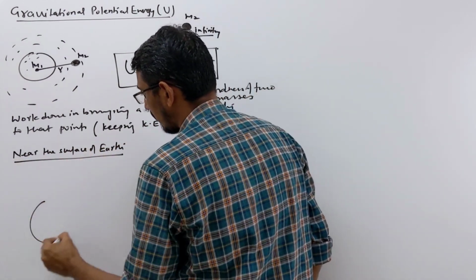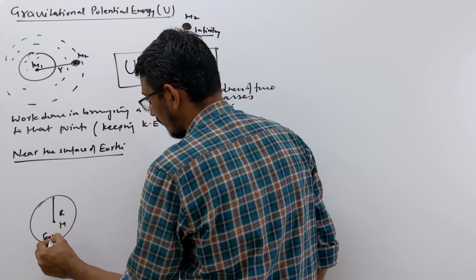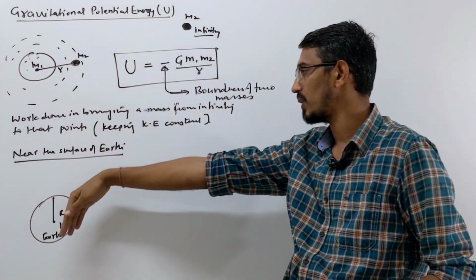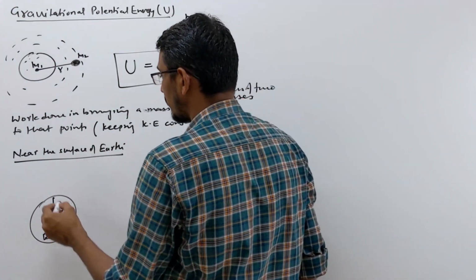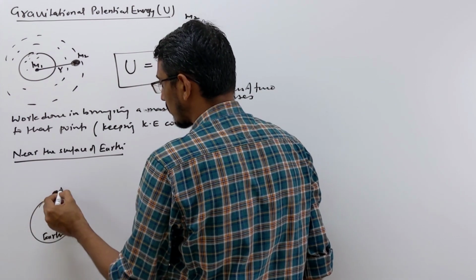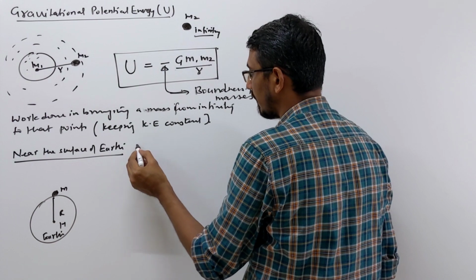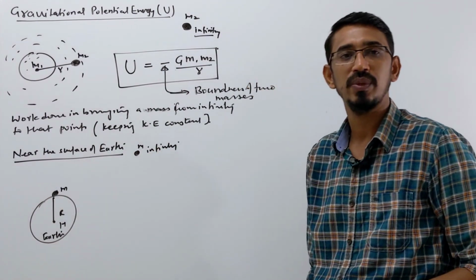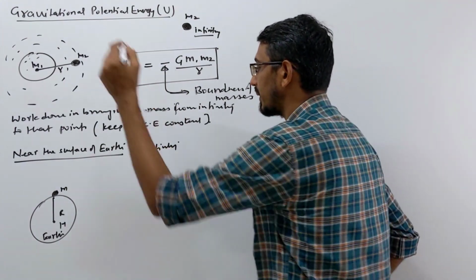This is Earth, of radius r and mass M. You want to bring an object from infinity to close to the surface of Earth, or onto the surface of Earth. How much work will you do, or what will be the potential energy of that object? The object has mass small m. You bring it from infinity to the surface of Earth. How much work will you do, or what is the potential energy of that object?